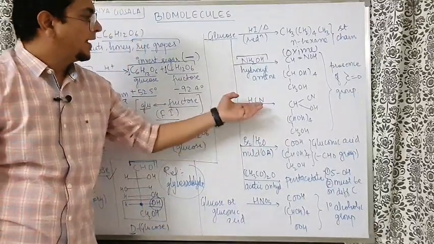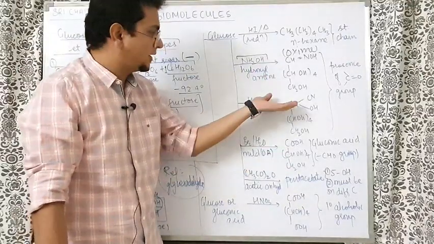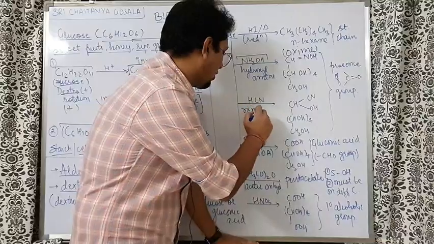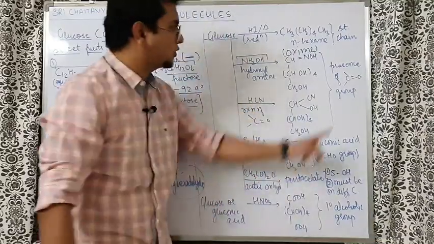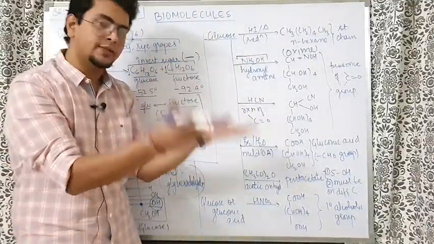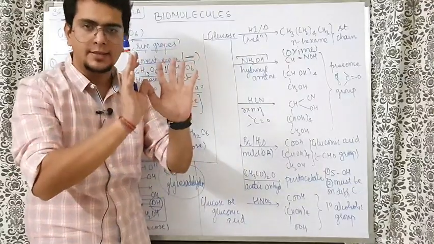Then what happens? Then they reacted with HCN. With HCN they got cyanohydrin. Cyanohydrin is this structure. HCN is also a reaction of the C double bond O group. So both these reactions, glucose reacting with hydroxylamine as well as HCN, showed that a C double bond O group is at least there.